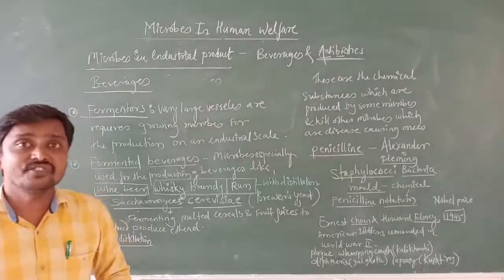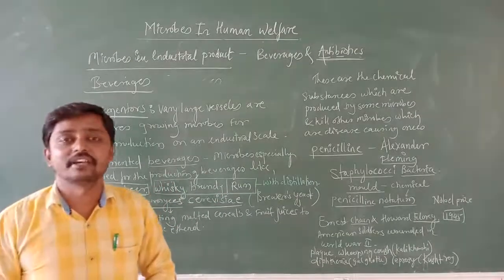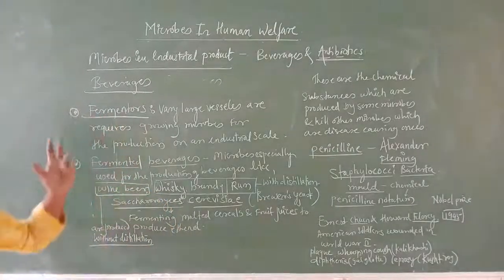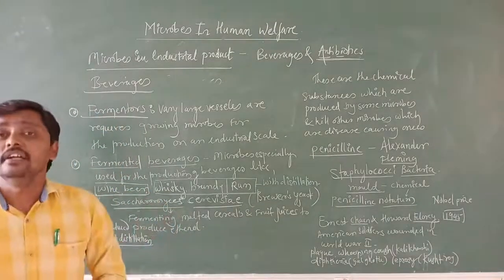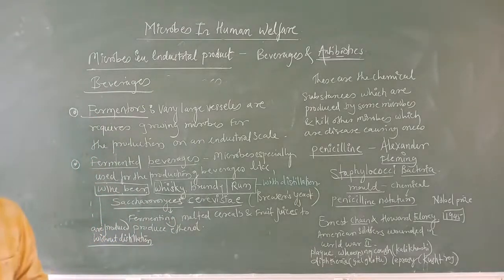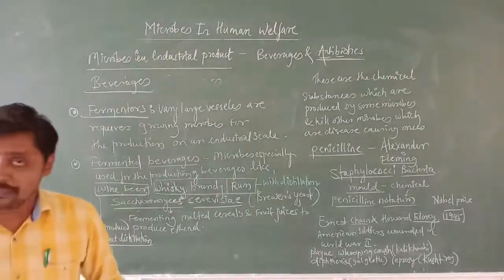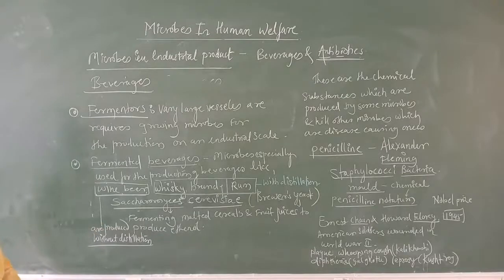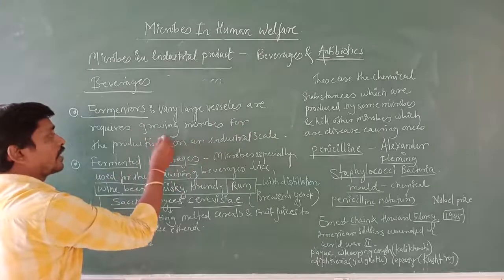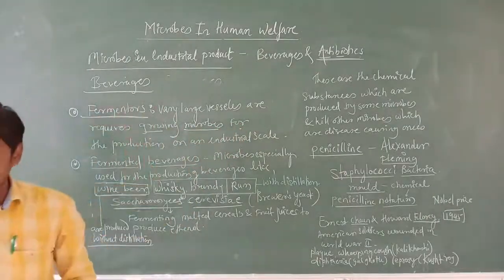But when we go to a large industrial scale and have to grow microbes in large quantity, big vessels are needed. Those big vessels are called fermenters. As far as possible you can write this as the definition, and this is very important. It is a one mark question in the final exam. What are fermenters? Fermenters are very large vessels required for growing microbes for production on an industrial scale.